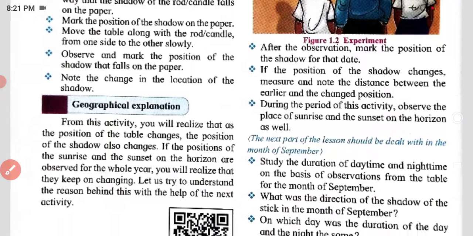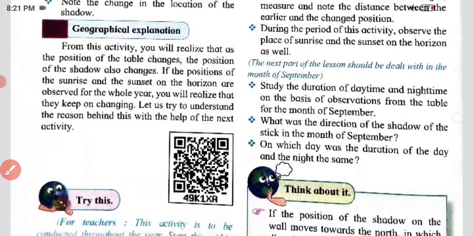Now next is given. Study the duration of daytime and night time on the basis of observation. What was the direction of the shadow of the stick in the month of September? See, now here they have mentioned the month also, the position of the shadow in the month of September. And on which day was the duration of the day and the night the same? That also we are going to observe.